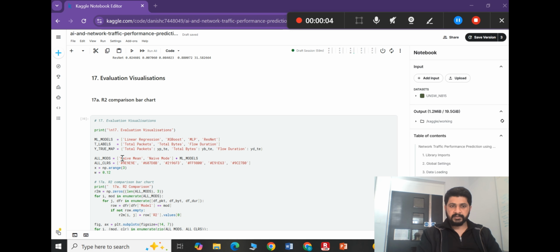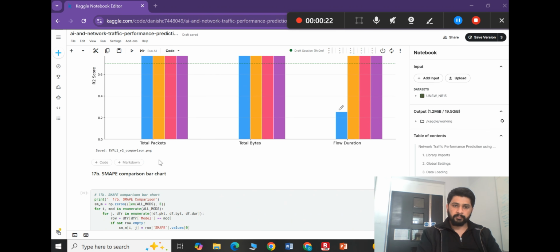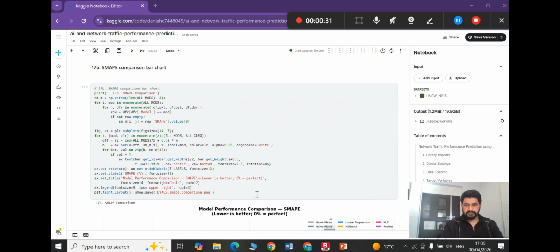First of all, we have the R squared comparison bar chart. Over here we see that gradient boost performs very well for the total packets, total bytes, and as well as flow durations. Residual networks and multi-layer perceptron perform very well for the total packets and total bytes, but not good for the flow durations. Then we have symmetric mean absolute percentage error.